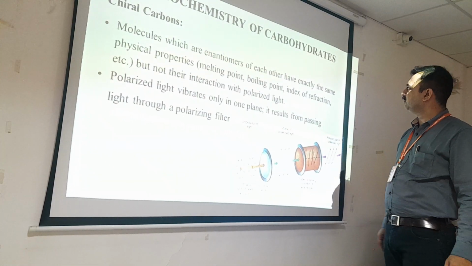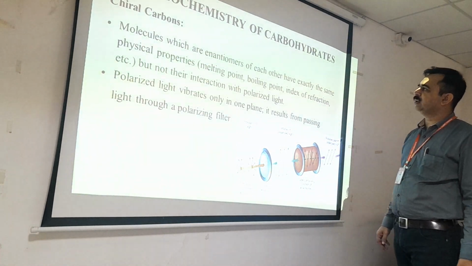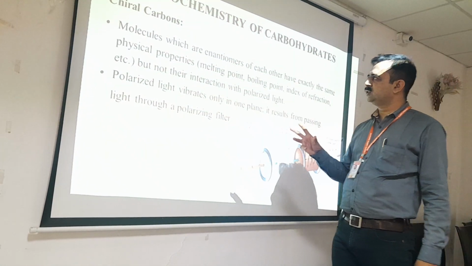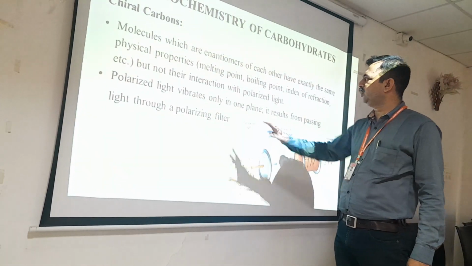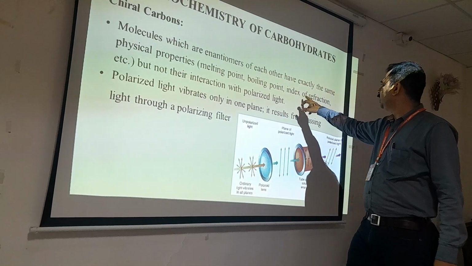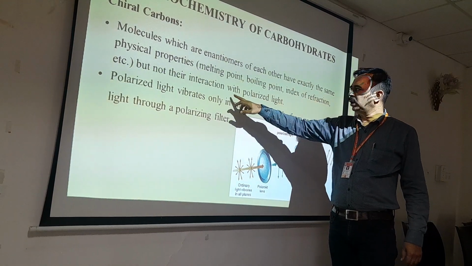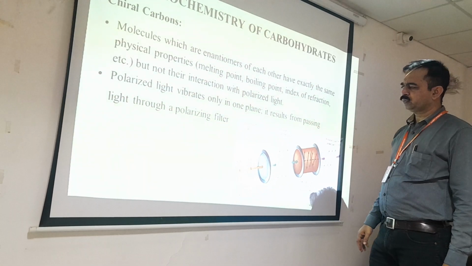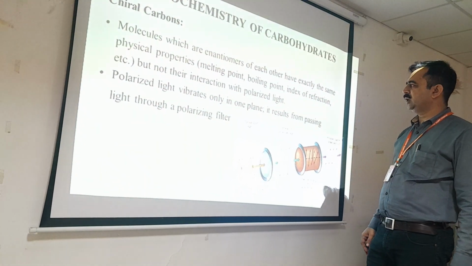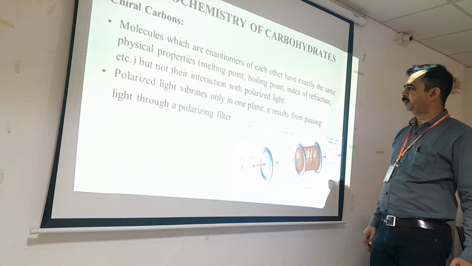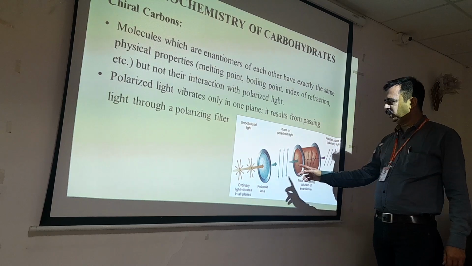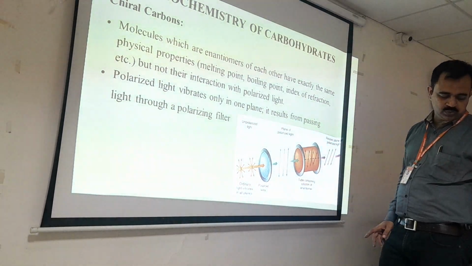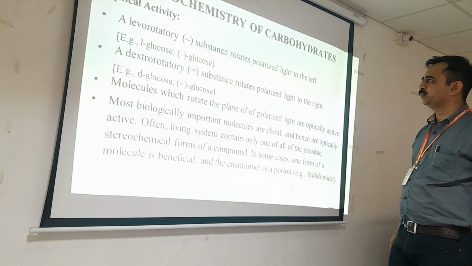Molecules that are enantiomers of each other have exactly the same physical properties. How will the properties of enantiomers be? They will be very similar to each other. For example, melting point, boiling point, index of refraction, but not their interaction with polarized light. Polarized light vibrates only in one plane. It results from passing light through a polarizing filter. See this: how polarized light works can be shown in this particular diagram.